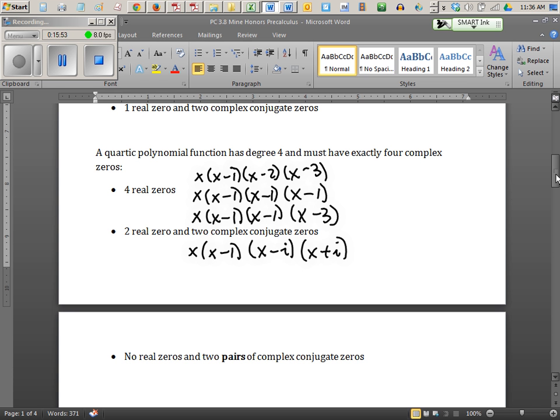On the other hand, if I decide to make, let's say, i and 2i, let's say I want to make i a root, that means I have to make negative i a root. I don't have a choice. And if I want to make 2i a root, I have to put its partner in as well. I've lost all my real roots. I've got 4 roots, they're all imaginary.